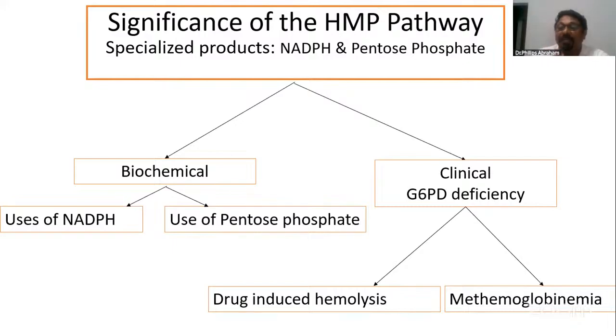Now, listen. For the HMP pathway, we know that glucose is mainly for energy, right? But this pathway is not for energy, it is for something else. In other words, the question on significance of the HMP pathway is: other than energy, what is the use of glucose? Now listen, we said we produce NADPH.